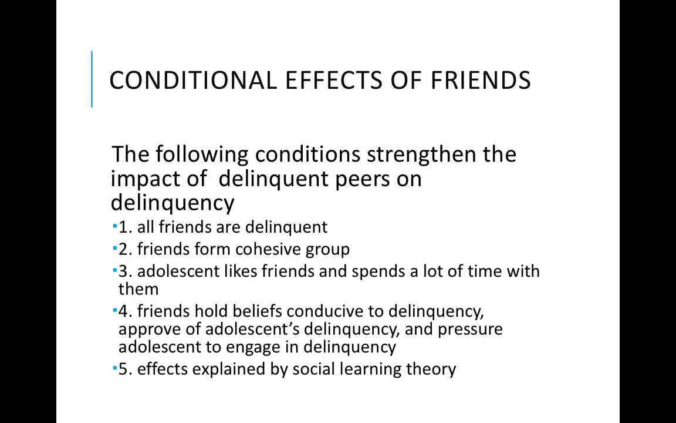So, what conditions strengthen the impact of delinquent peers? If all your friends are delinquent, if they form a cohesive group, if you like those friends and spend a lot of time with them, if those friends hold beliefs conducive to delinquency, approve of your delinquency, and pressure you to engage in delinquency, and these effects are mostly explained by social learning theory.